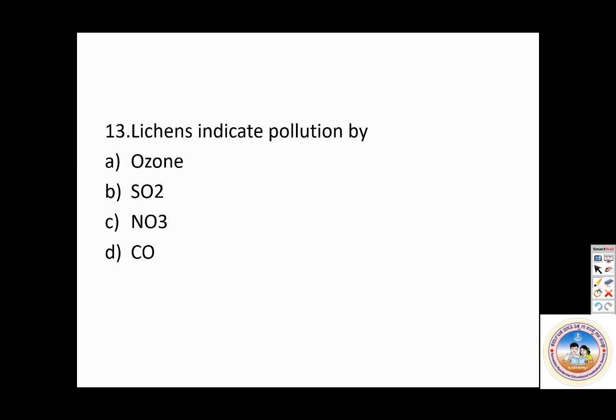See, lichens indicate pollution by sulfur dioxide. It's not ozone, it's not nitrogen. So it indicates pollution by sulfur dioxide, because sulfur dioxide is given out by thermal power plants.